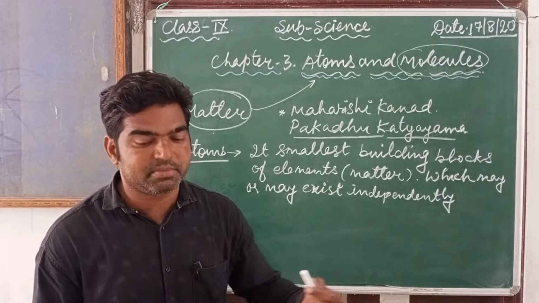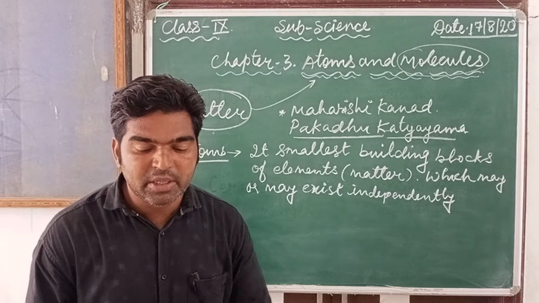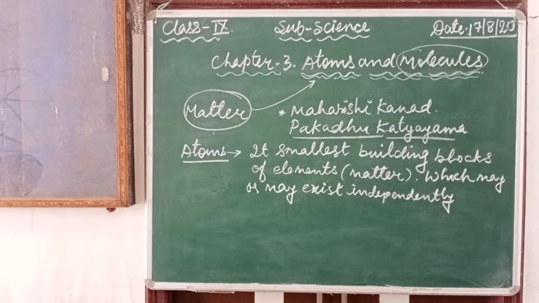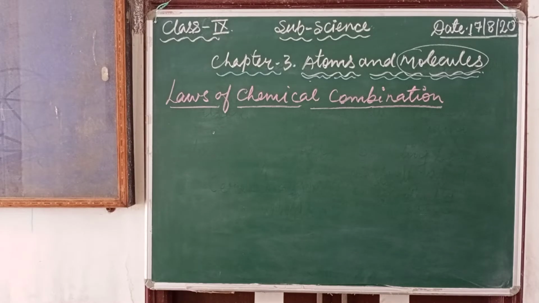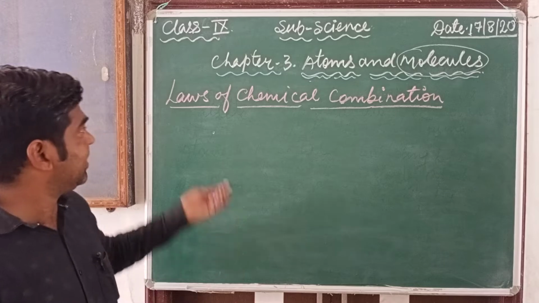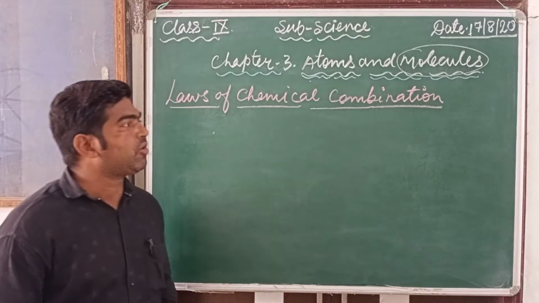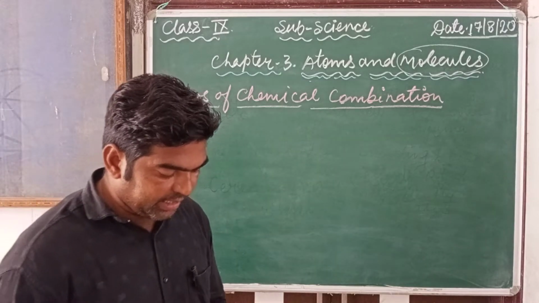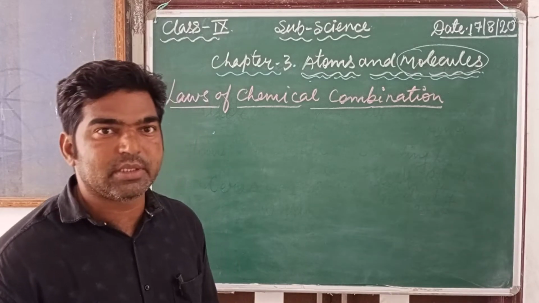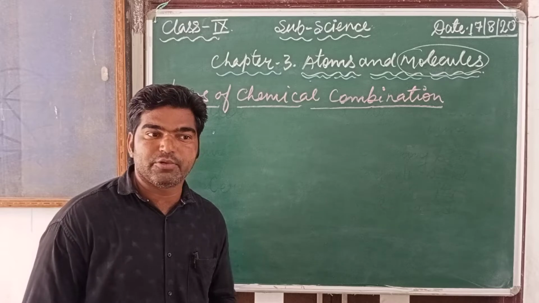So now we are going to discuss the laws of chemical combination. Here there are the famous scientists Lavoisier and Joseph Proust.